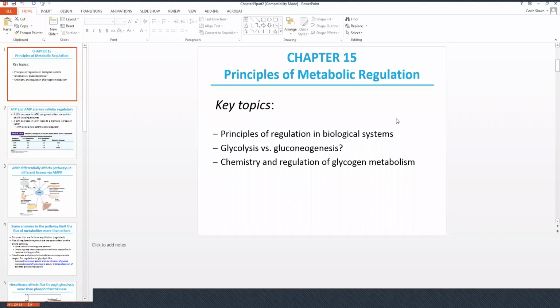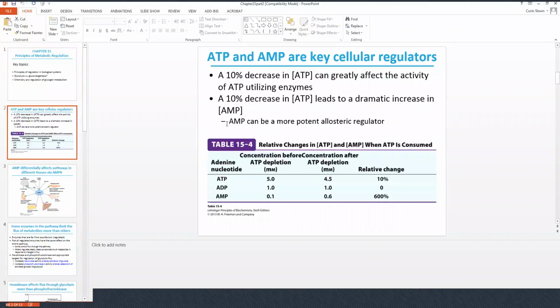So we're going to go back here to chapter 15 and look at principles of metabolic regulation. We're going to focus on ATP and AMP as key cellular regulators. If I have a 10% decrease in ATP, that can greatly affect the activity of ATP-utilizing enzymes. A 10% decrease in the concentration of ATP can also lead to dramatic increases in AMP, and AMP can actually be a more potent allosteric regulator.